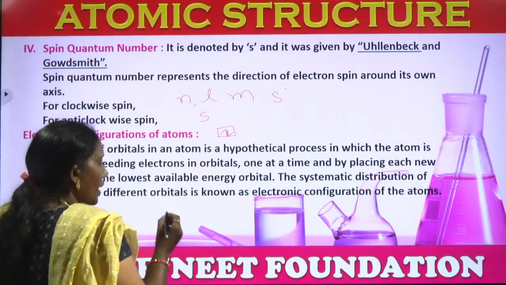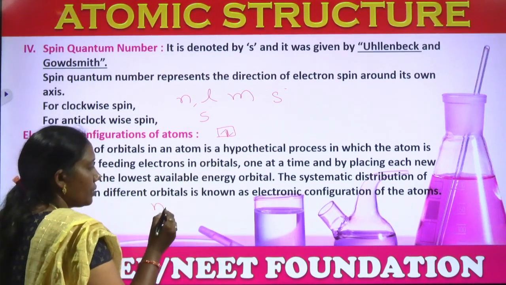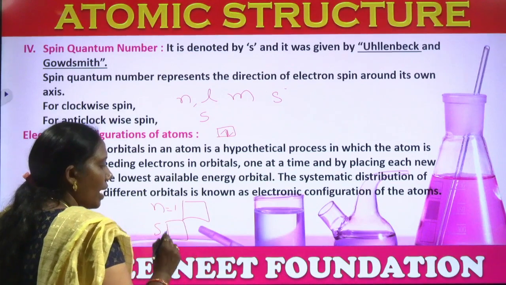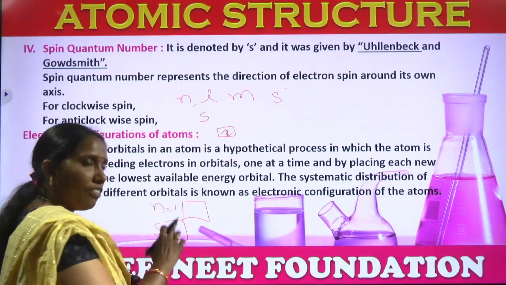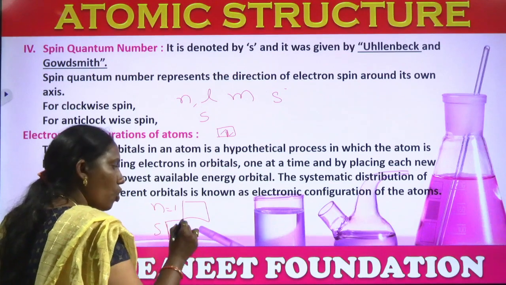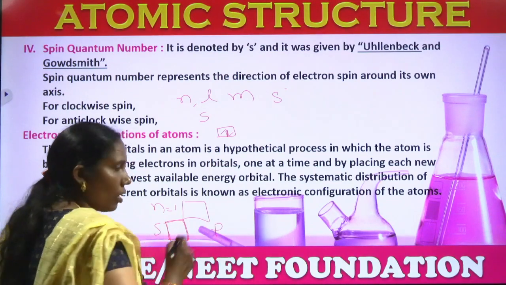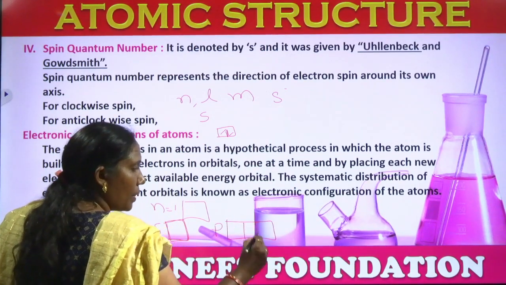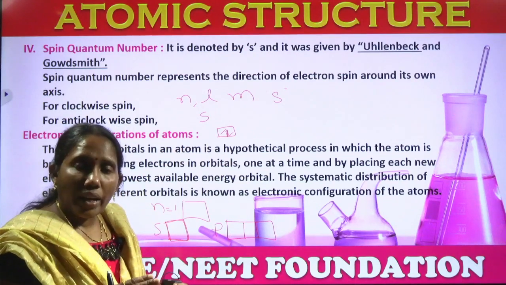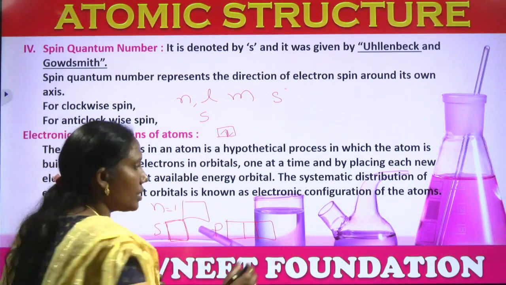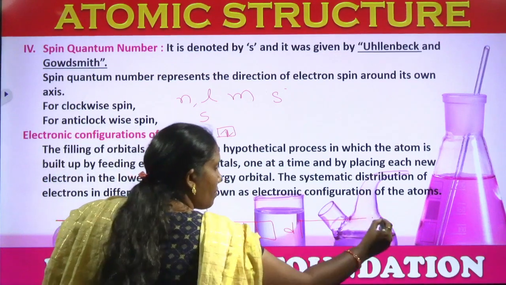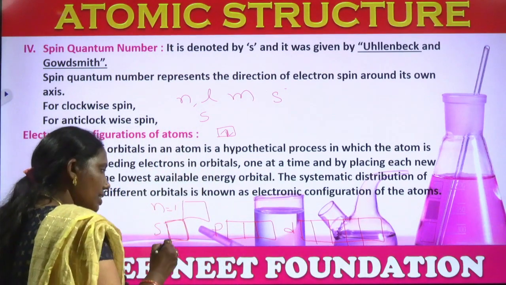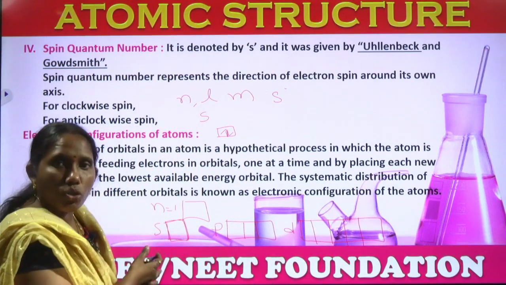Let us see. If you take n equal to 1, it means only one shell. For the S orbital, S can have only one value, meaning it has only one orientation. That's why I am taking only one box here. Whereas the P orbital has 3 orientations, so I should take 3 boxes for P. According to the magnetic quantum number, D has 5 orientations, so we have to take 5 boxes for D. This is not X, not Y, not Z, because it is unidirectional, right?